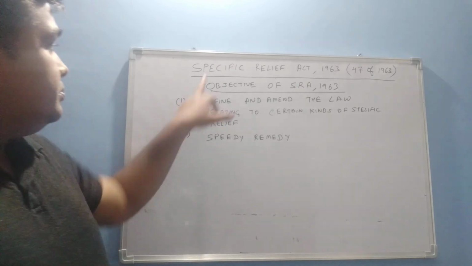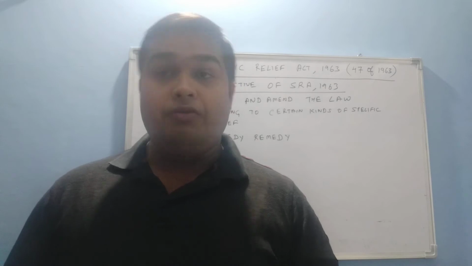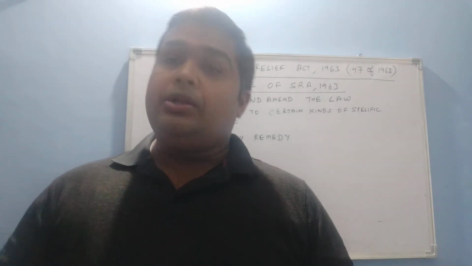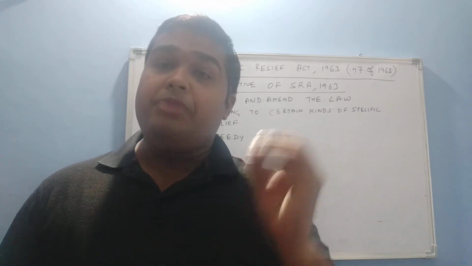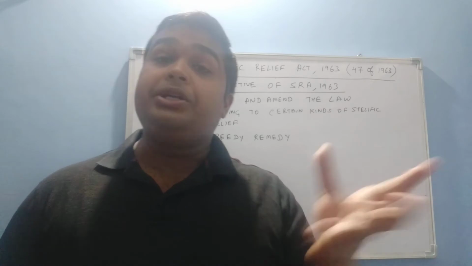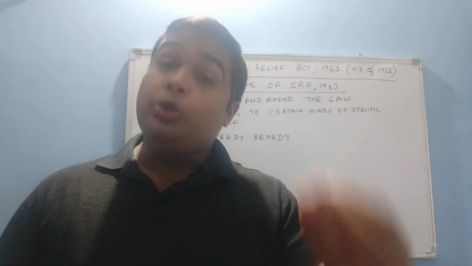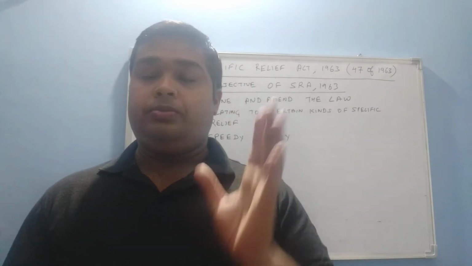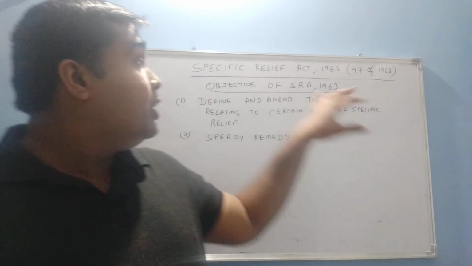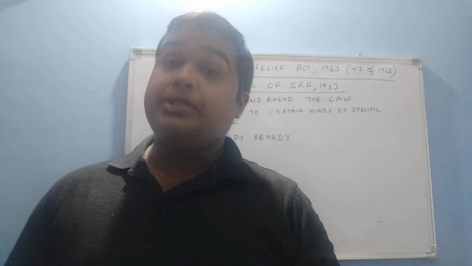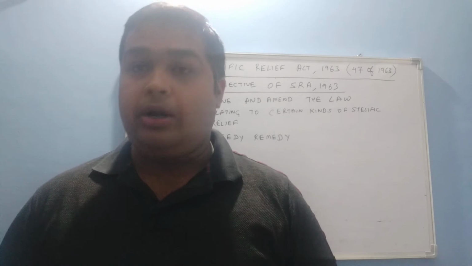And the second objective of this act is to get a speedy remedy. We all know that in the court of law, in civil matters, the main problem is that people do not get a speedy remedy. So this special law is made for certain kinds of specific relief, to get a speedy remedy in court. For that particular kind of relief, the person can go to court under the Specific Relief Act and get the relief in the stipulated time as given in this act only.